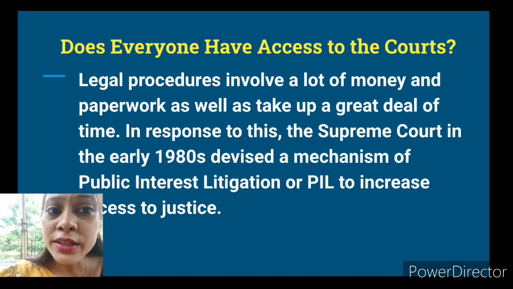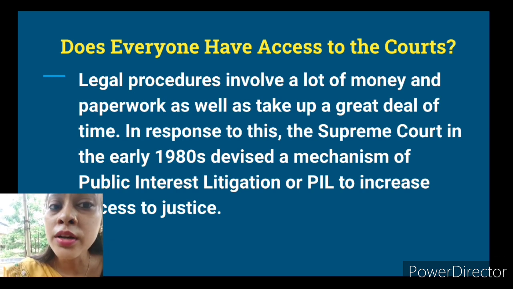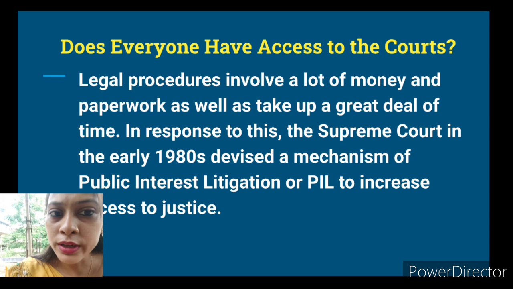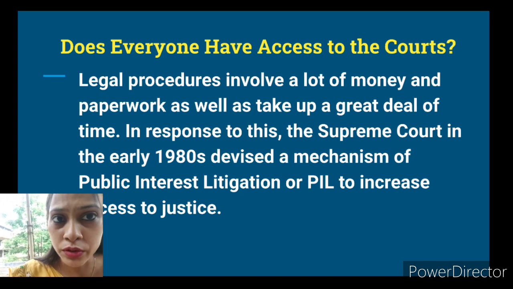So in the 1980s, looking into the time consuming process and the fact that a majority of people were unable to approach the court, the Supreme Court devised a mechanism known as public interest litigation, PIL, and that has increased access to justice and access to the court.